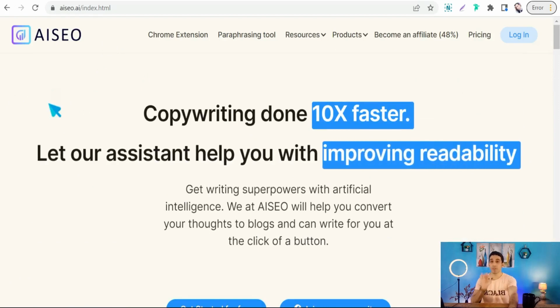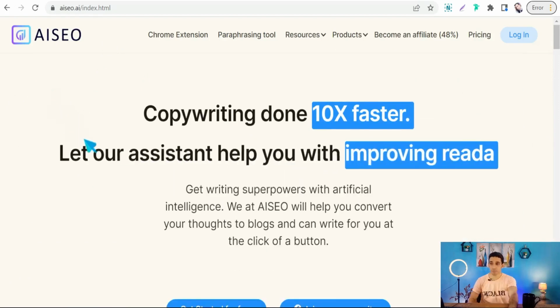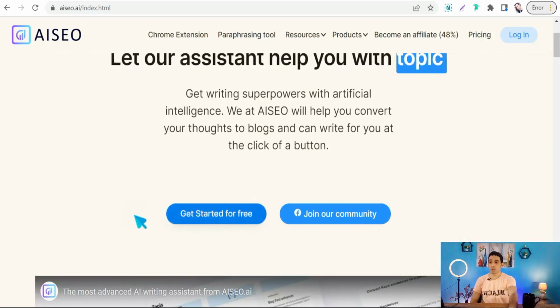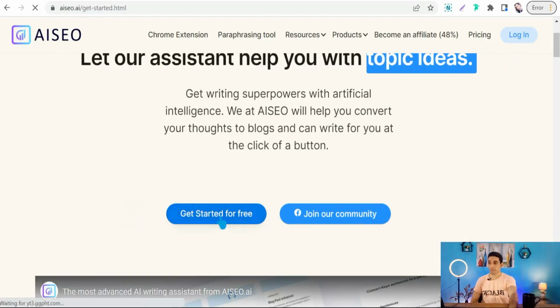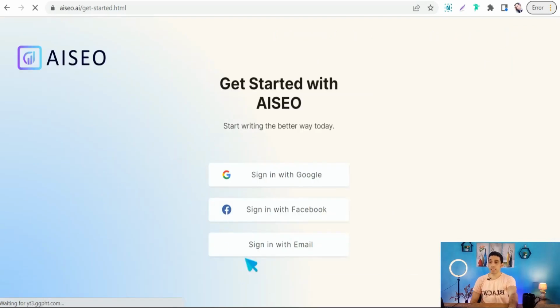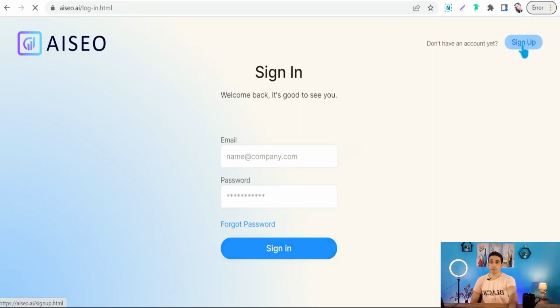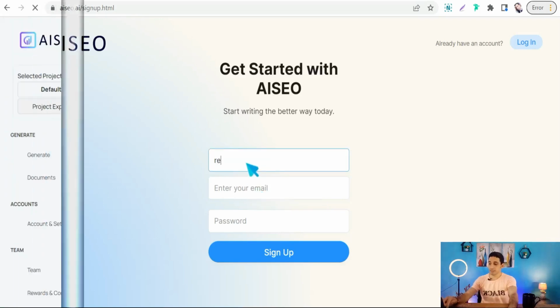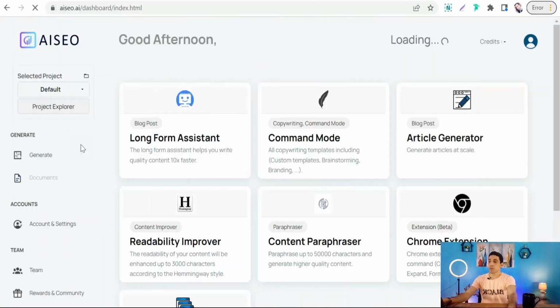And honestly, here you will find a free trial. So now we can sign up for free and get started for free. So click over this button. Quickly and simply sign up with your email. Here we can enter your details like your name, your email, and your password. And now we are on the dashboard of your account here on AISEO.